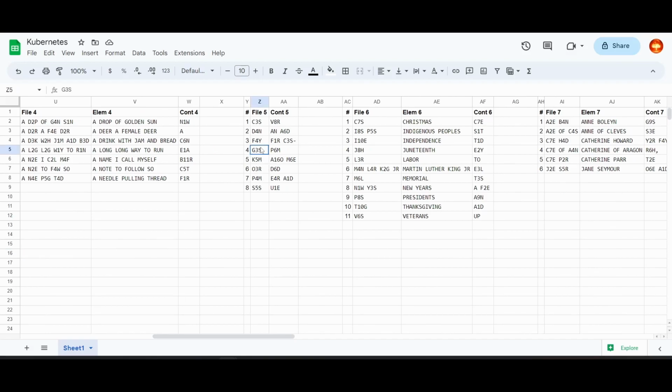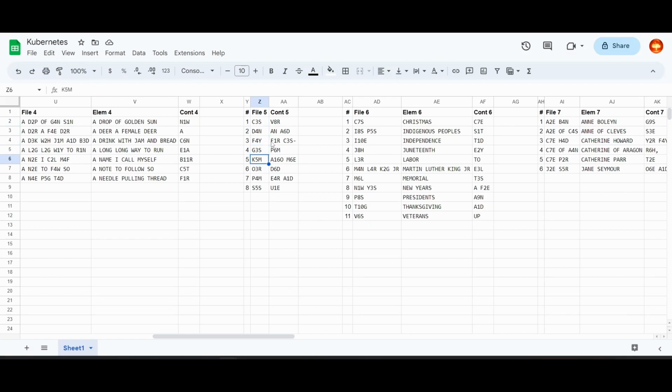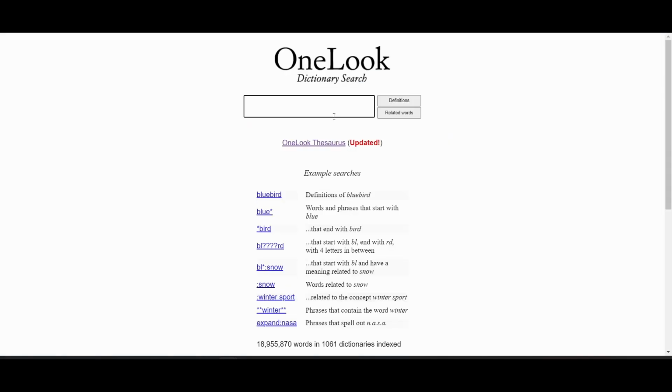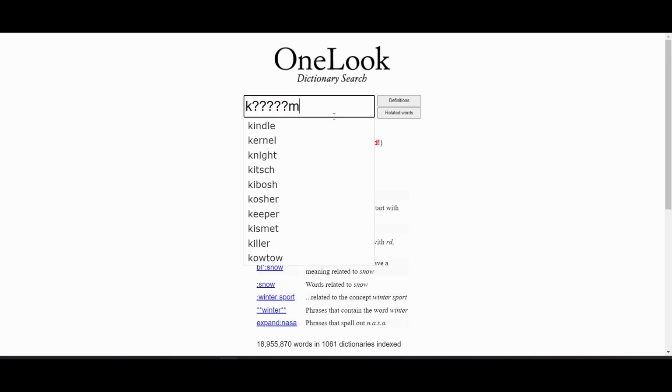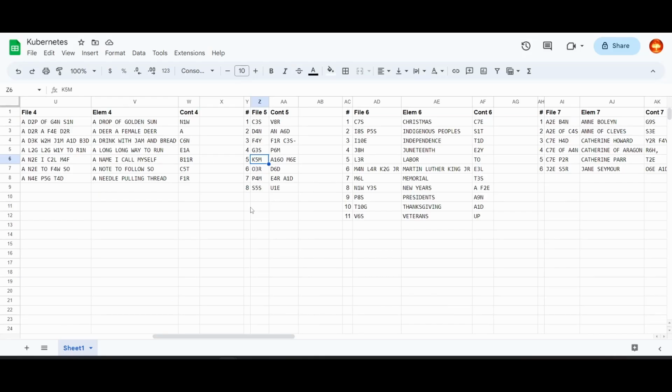Let's look at this file 5 first of all. What looks the most restrictive? Maybe K5M? Kingdom. Are these taxonomic ranks? Yes, they are. Okay.